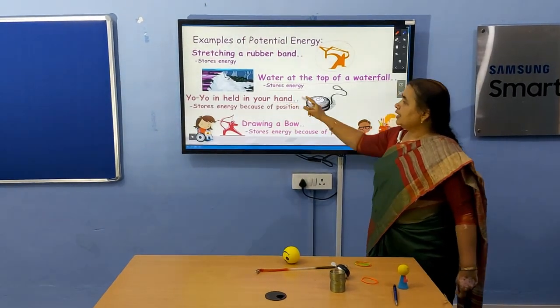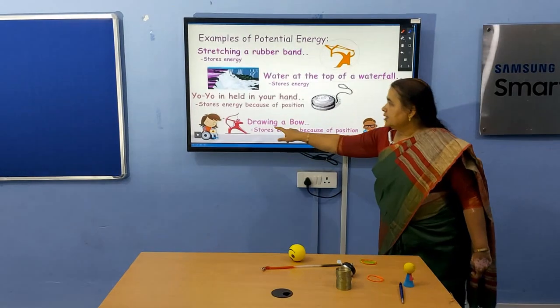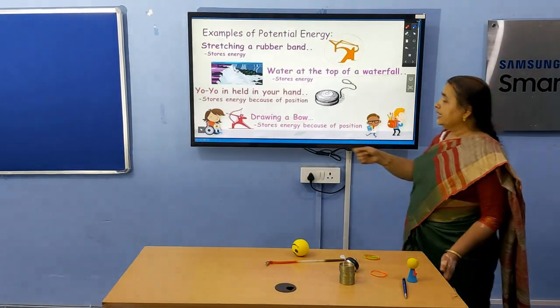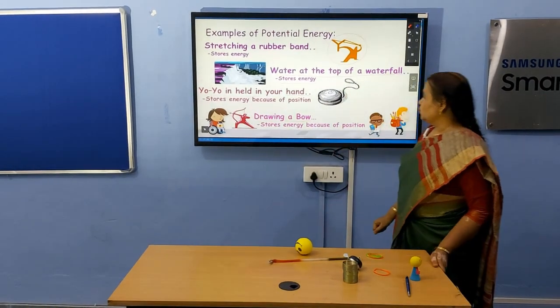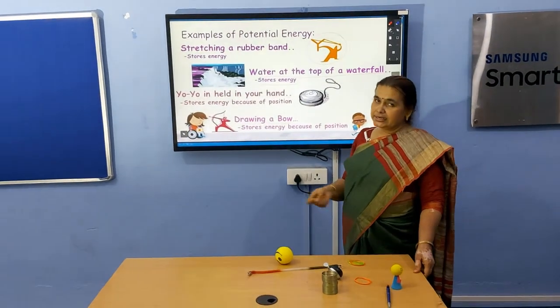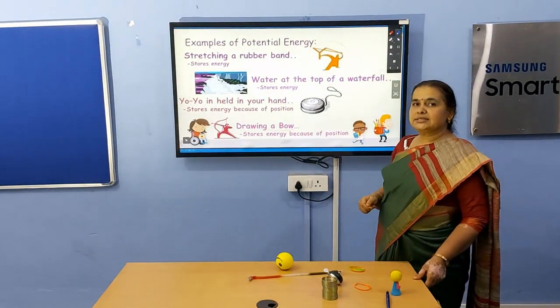Yo-yo, elastic potential energy. Drawing a bow, when you are extending the string of this bow, this is elastic potential energy, and the work done is stored in the form of elastic potential energy.